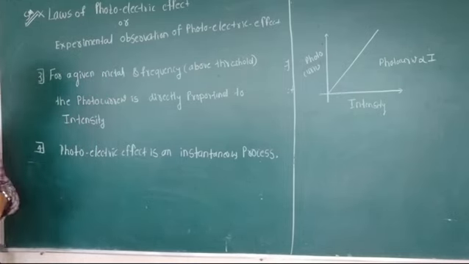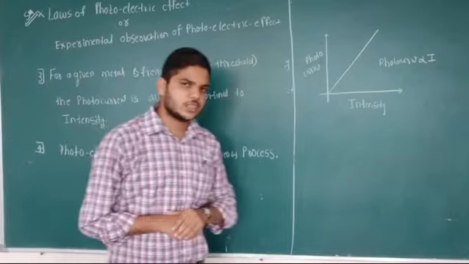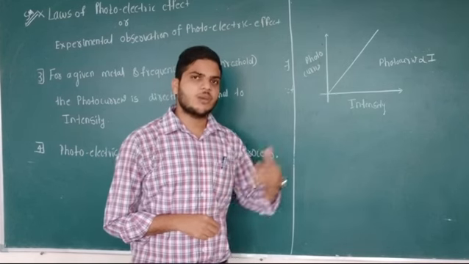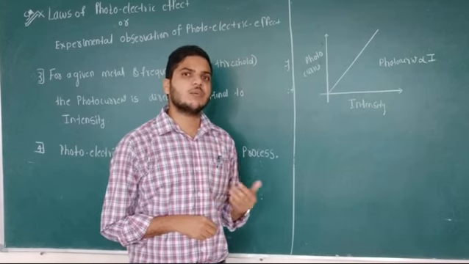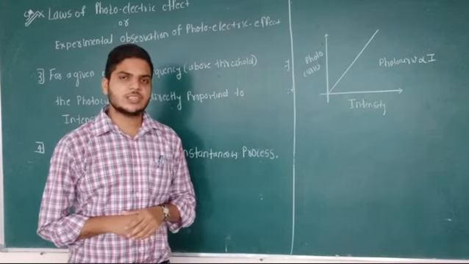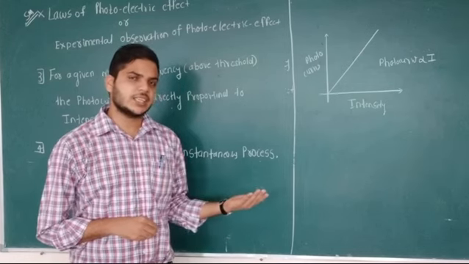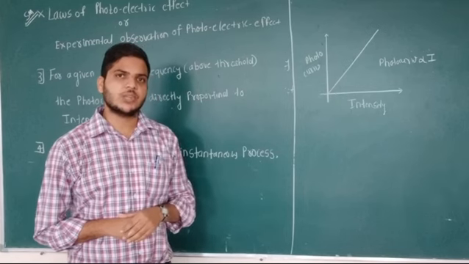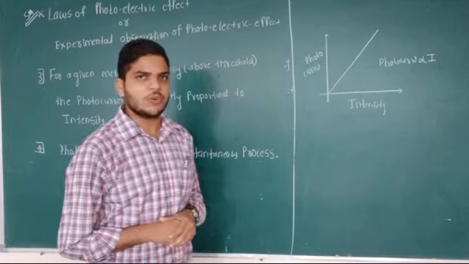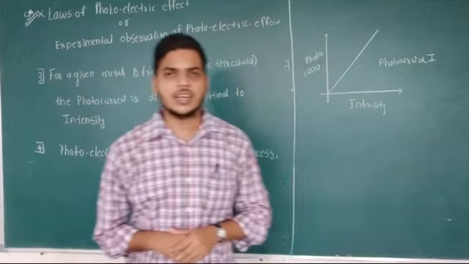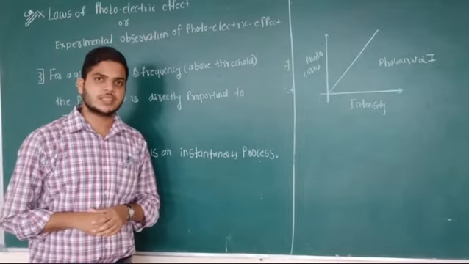Now, the fourth observation is that the photoelectric effect is an instantaneous process. Instantaneous process means whenever light falls on the metal, the electrons immediately come out of the metal surface. There is no time lag. There is no time spent for the electrons to come out. Whenever the light is falling, the electrons come out automatically, within a nanosecond. These are some observations of the photoelectric effect, or these are called the laws of the photoelectric effect. This question may be asked for 5 marks in the annual examination.